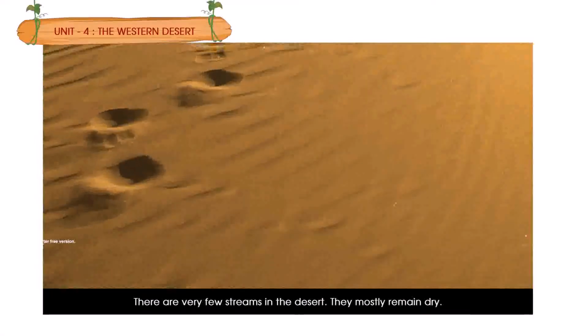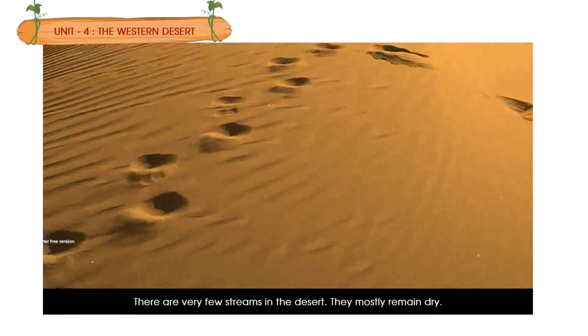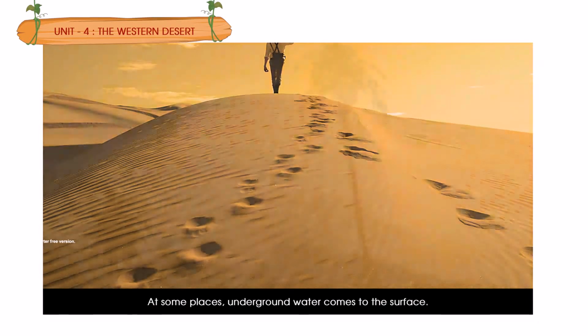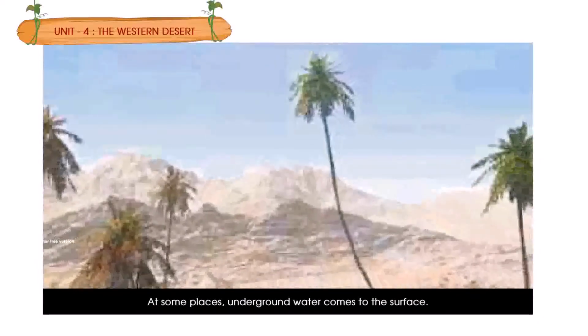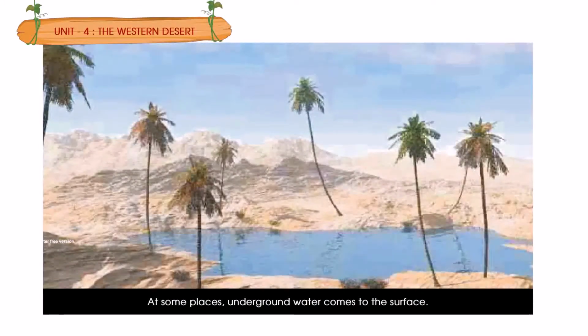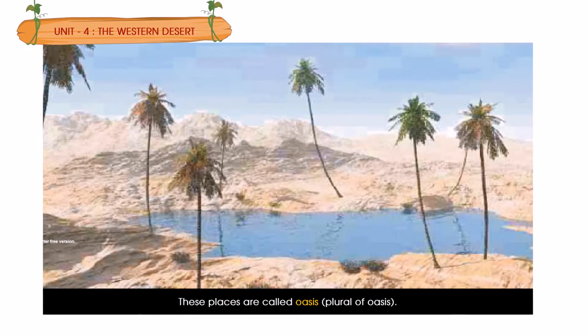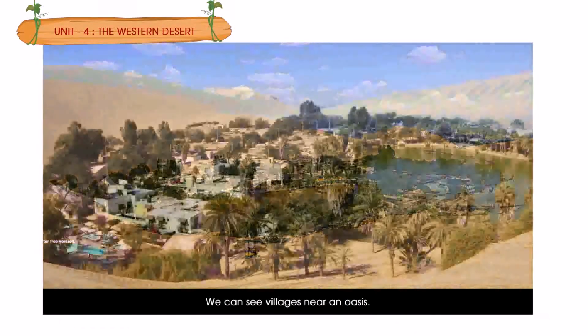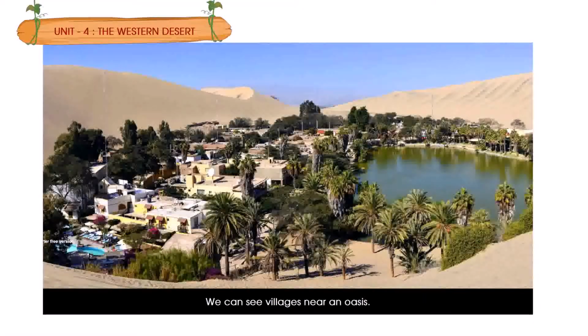There are very few streams in the desert. They mostly remain dry. At some places, underground water comes to the surface. These places are called oases, plural of oasis. Date palms grow here. The land around an oasis is fertile. We can see villages near oases.